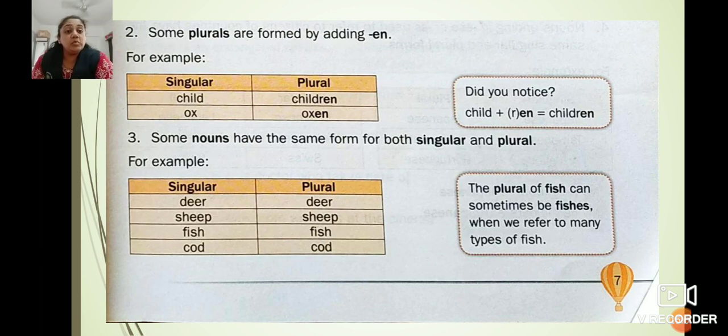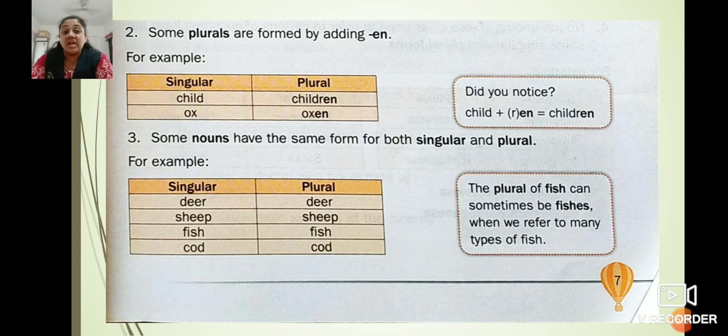Now, some plurals are formed by adding en. Child, children. Ox, oxen. Not oxes, it's oxen. See here, the singular noun is child. It is not childs. It is children. We add en to it. Ox. It is not oxes. It is oxen. We add en to it.